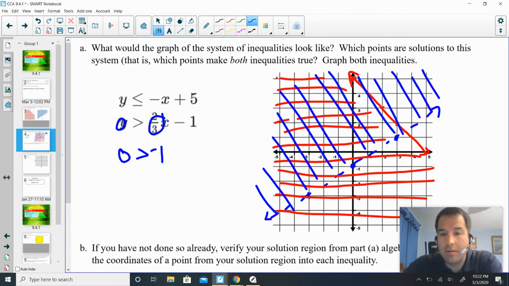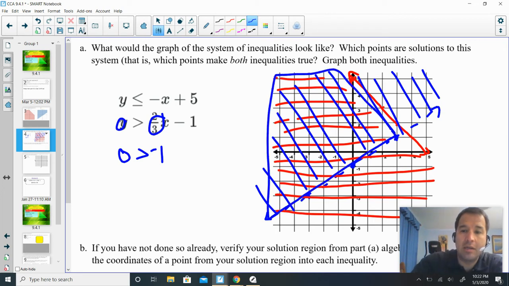Okay? Now, what area makes both inequalities true? The truth is, the only area that makes both inequalities true is this area where we double shaded. Now, you have a couple options. You could do designs, but you see how sloppy it gets. The best option is when you are shading the red, shade all of this red part, but shade it lightly.